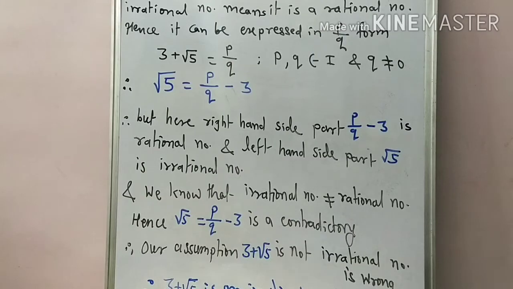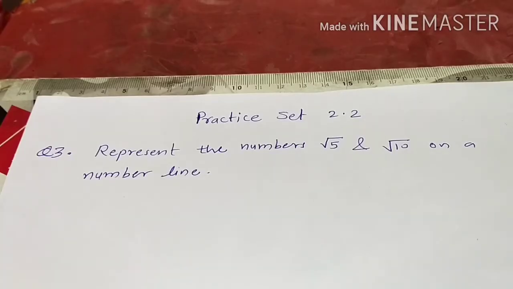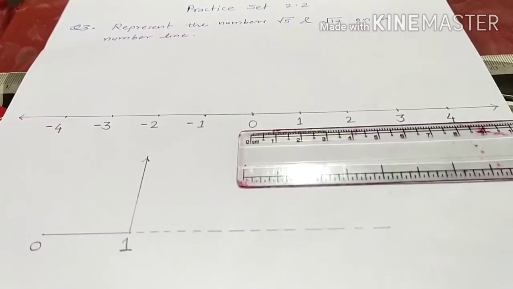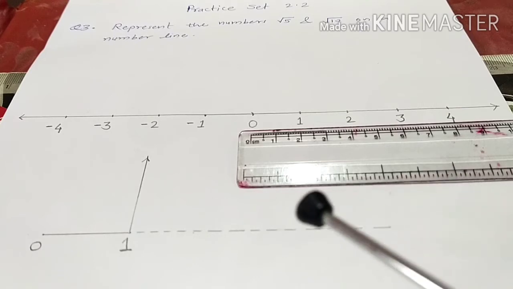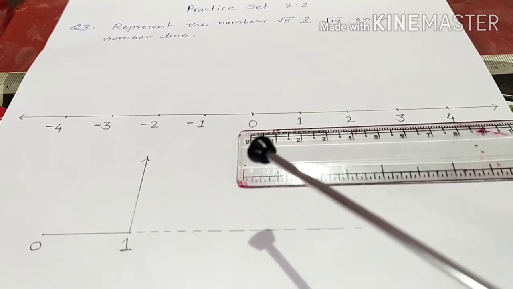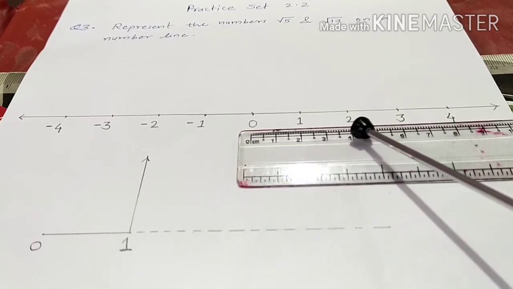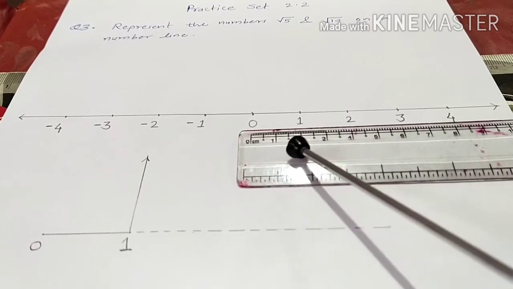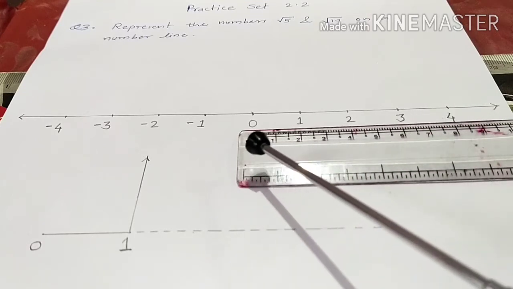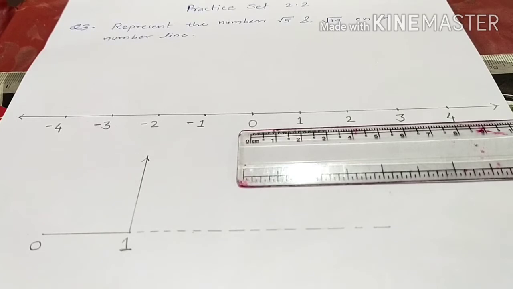Okay, now next, the third one. So here we start with the third question: represent the numbers root 5 and root 10 on a number line. First we draw one number line. So here you see a number line. As you observe here, students, from 0 as the center, on the right hand side we take positive integers, and on the left hand side of 0, negative integers.